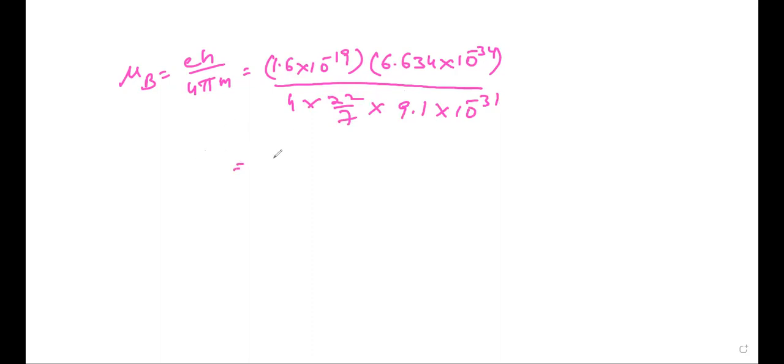After simplification we get 0.928 into 10 power minus 23 ampere meter square. That is the value of the orbital magnetic moment.